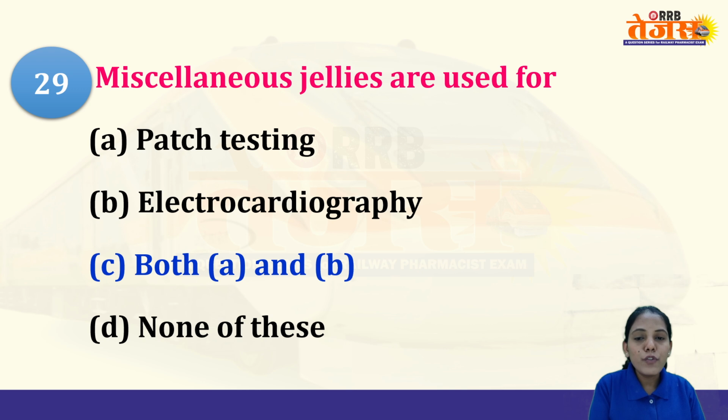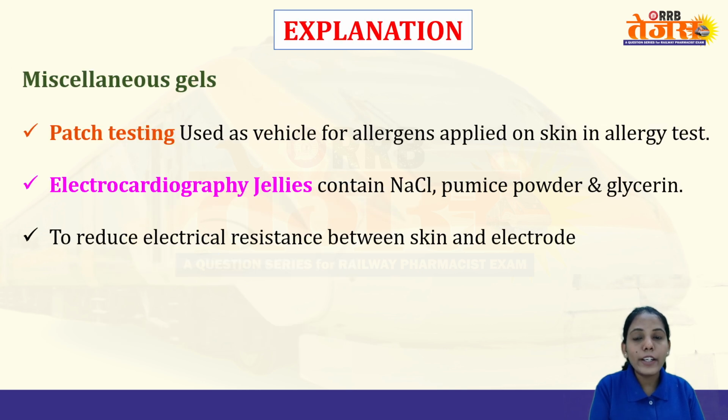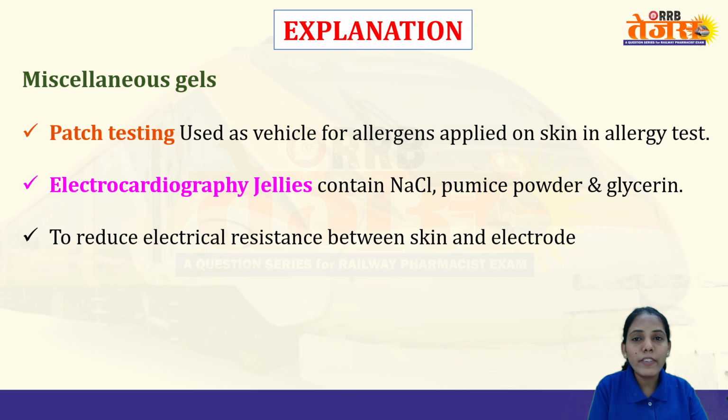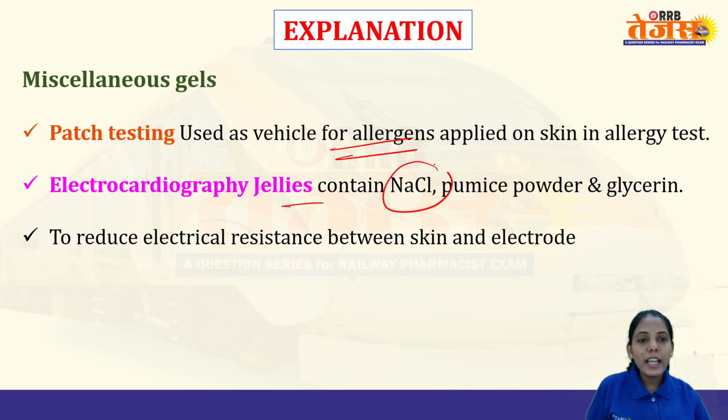Miscellaneous jellies can be used for patch test or electrocardiography. You might have seen, while doing ECG, they apply a certain gel, right? Patch testing uses jellies as vehicles for allergens, which are applied on the skin in an allergy test. ECG jellies contain NaCl, pumice powder and glycerin, to reduce electrical resistance between skin and electrode. So it acts as a barrier and gives protective action to the skin, so that the electrodes which are placed do not come in direct contact with the skin. So that is the gel they are applying.